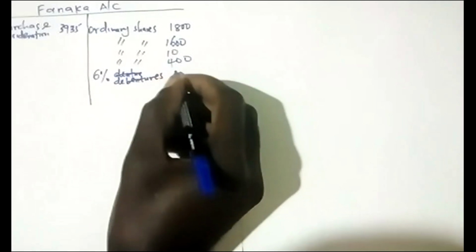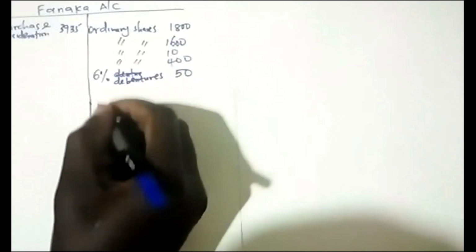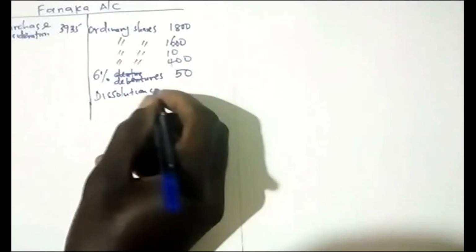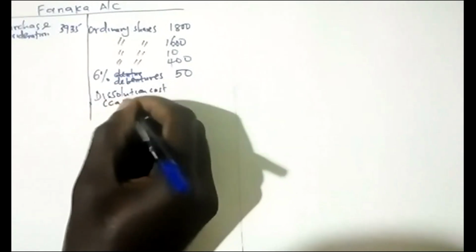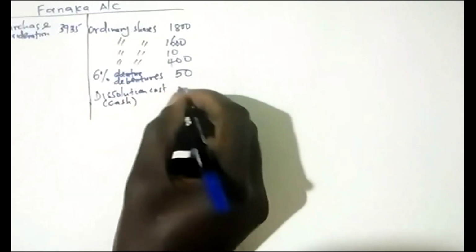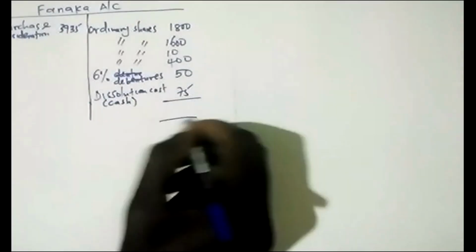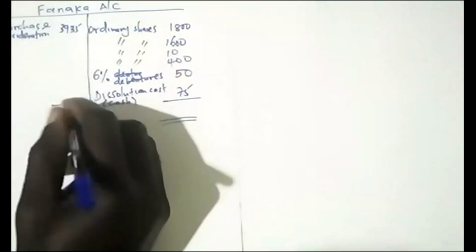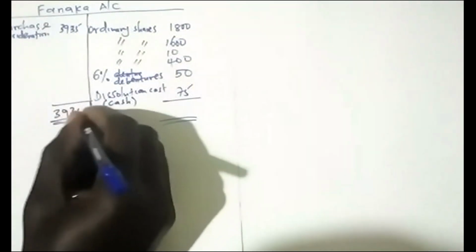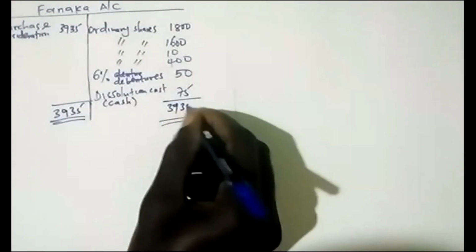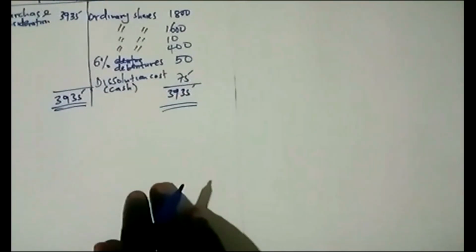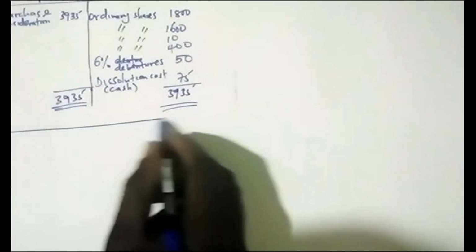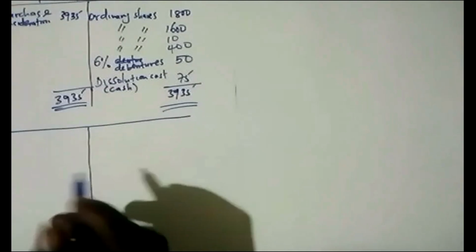So this one was 50. Then finally, there is this aspect of dissolution cost, which is cash book. So this is cash, and the cash was 75. This is what I have just recorded from the first purchase consideration we did. So this one you get 39, 35, 39, 35. So after that, you talk about the ordinary sundry members account.